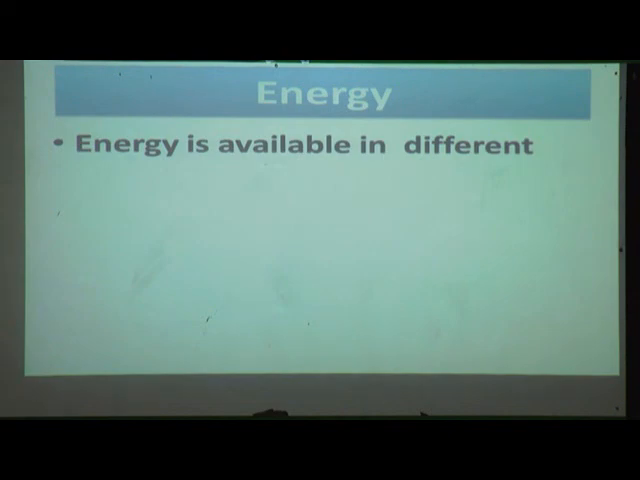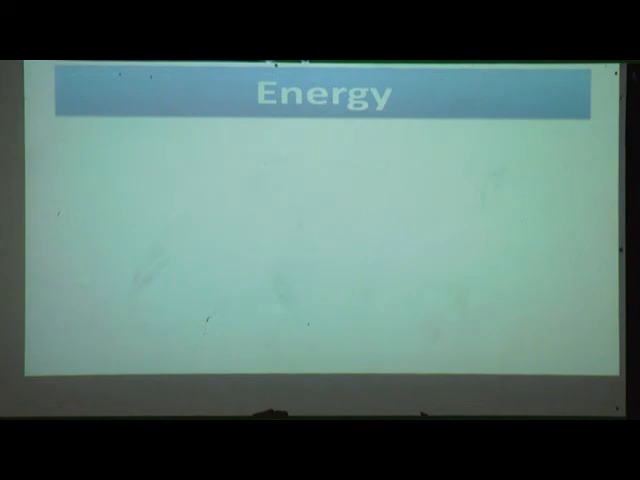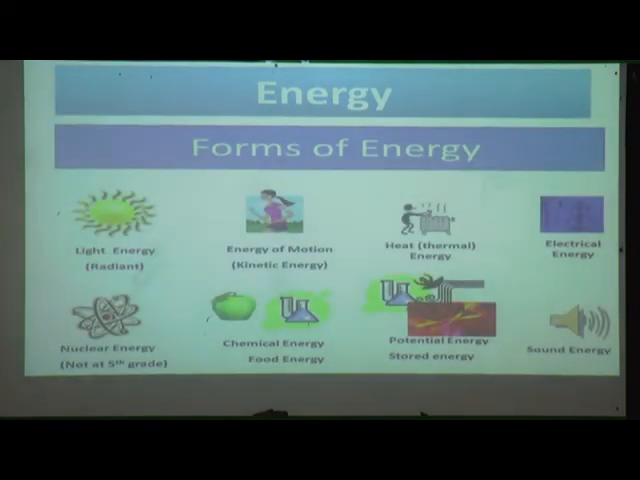Energy is available in different forms. Those are light energy, which is also called radiant energy; energy of moving, meaning kinetic energy; heat energy, that is thermal energy; electrical energy, nuclear energy, chemical energy or food energy, potential energy or stored energy, and sound energy. These are some forms of energy.